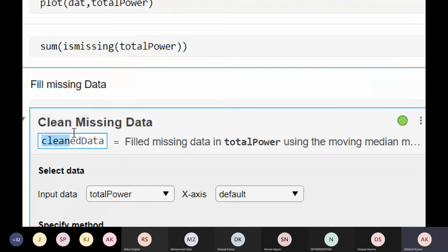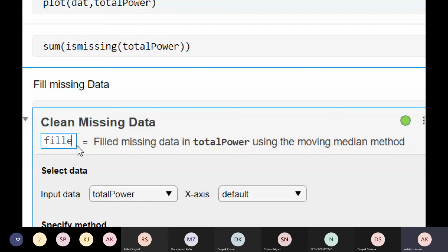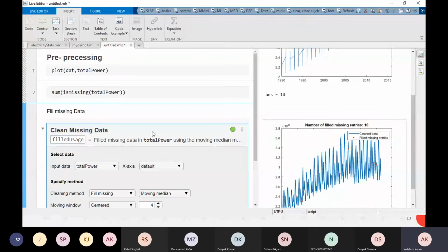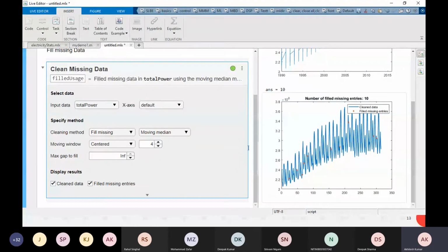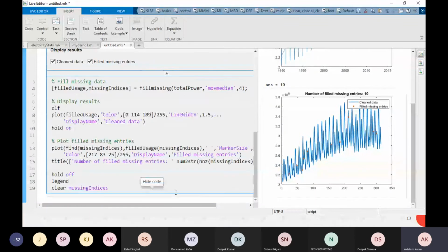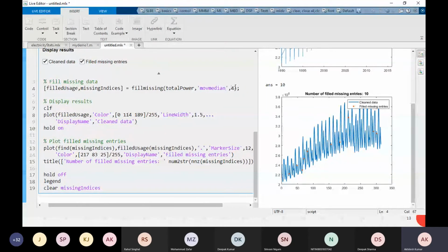So let's say I want to change this variable to filled uses, something like that. Okay, so we have this filled uses as a variable after filling that. And further, what code was executed? Just click here, and you will see that this is the code for that. Fill missing total power using moving median, and the window, the total number of values we are taking, is 4 at a time to take the median of that. See, very simple.